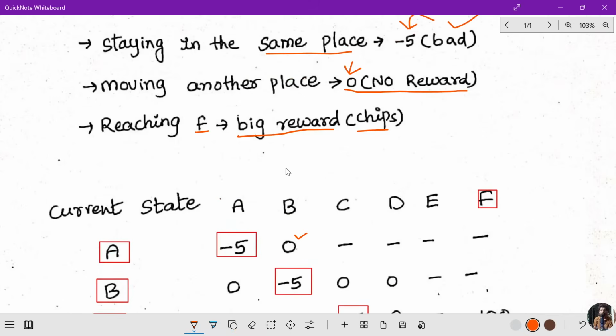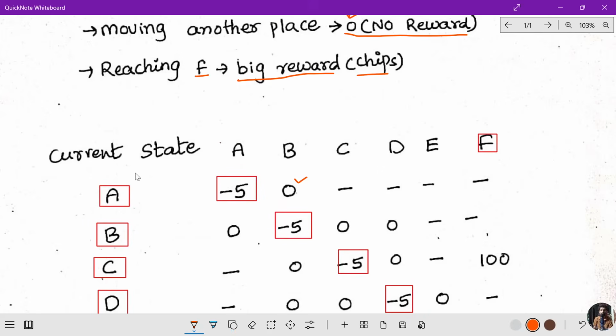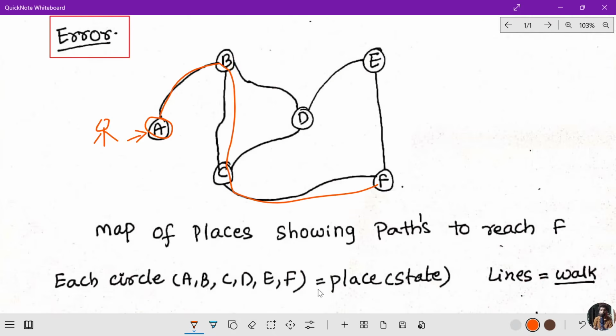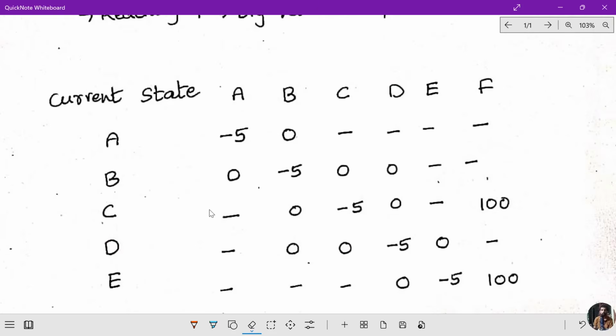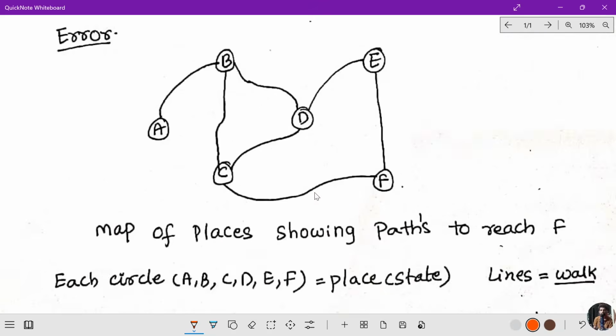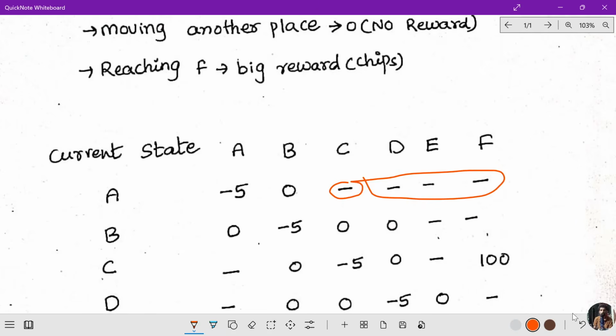Now if we go from A to B, the answer is 0 because we are moving to another place. A to C: you observe here we have only one line, which we can see on the screen. Why do we see dashes here? Because there is no connection between A and C, A and D, A and E, A and F. The connection is A with only B. That's why we have written all dashes.